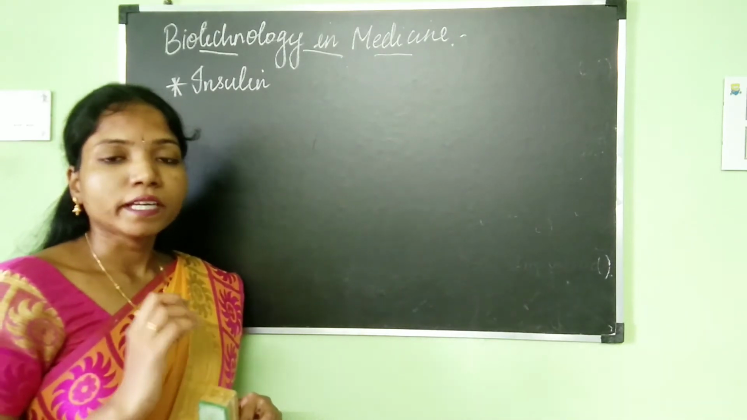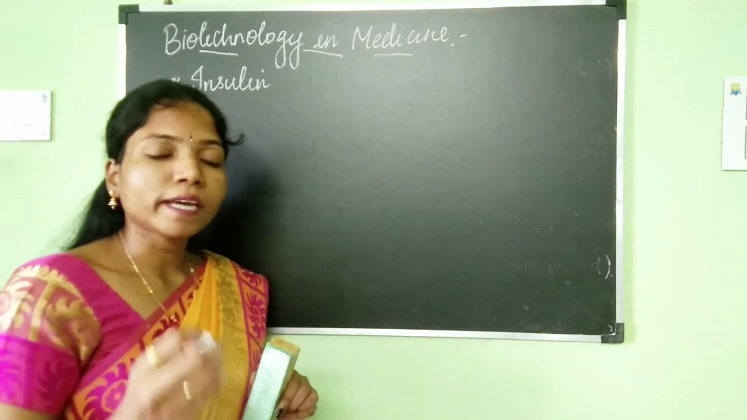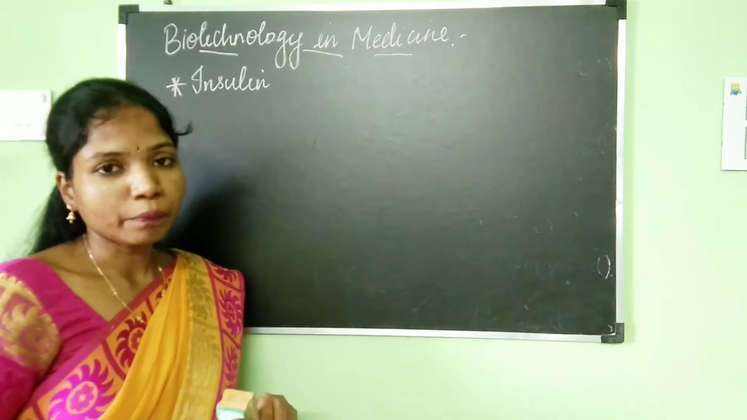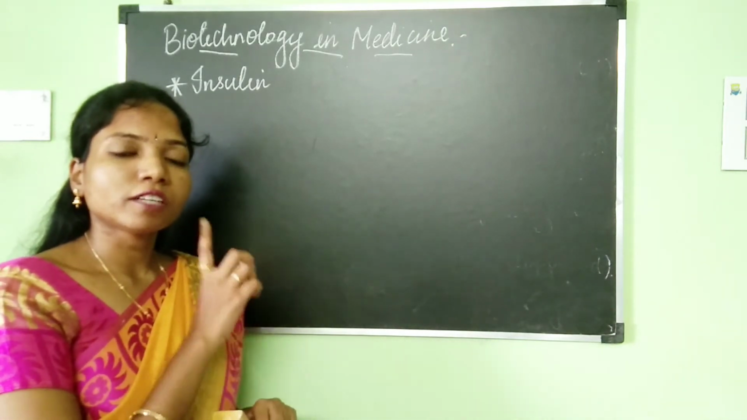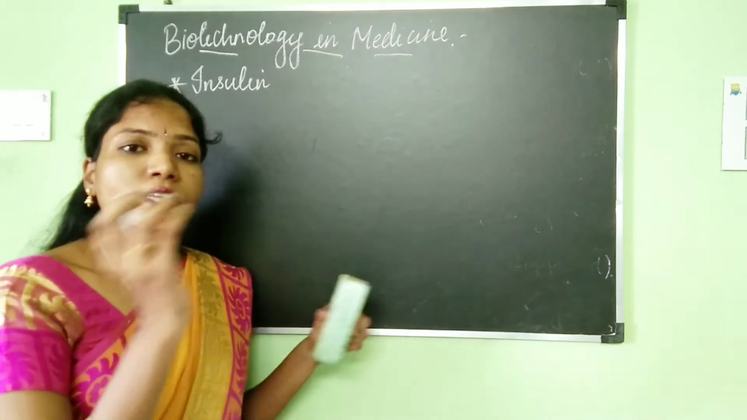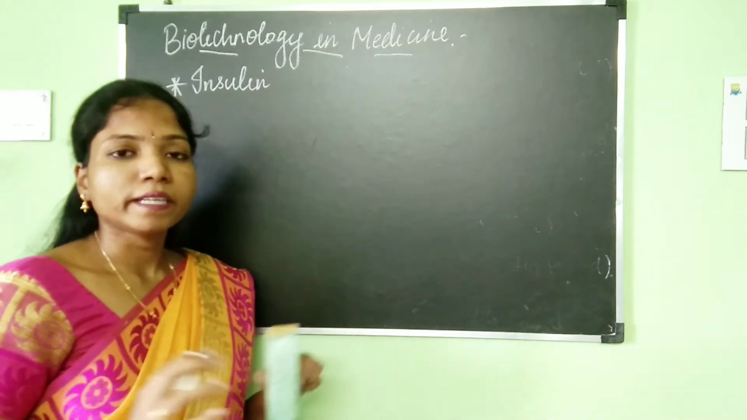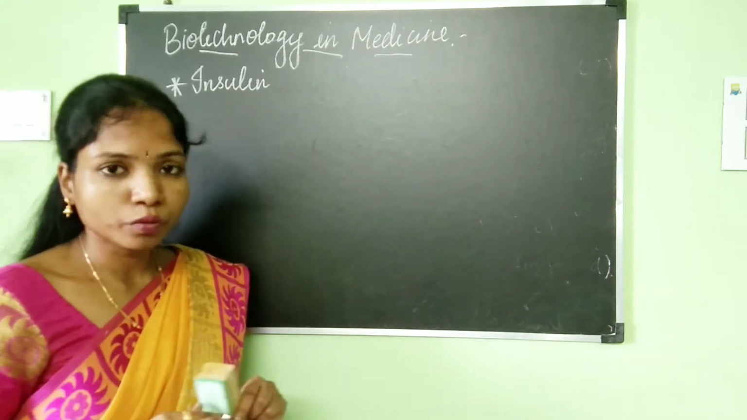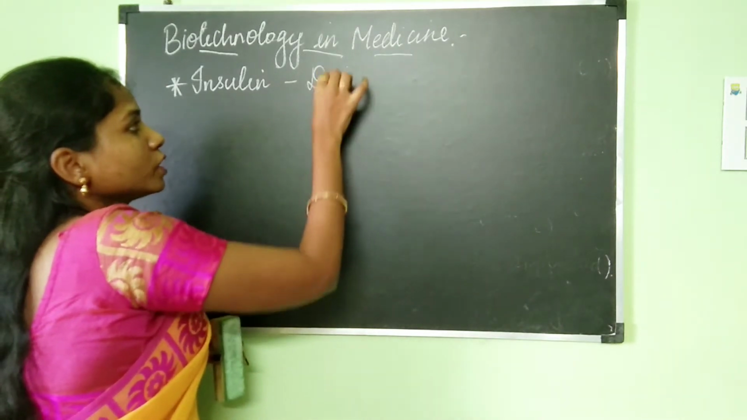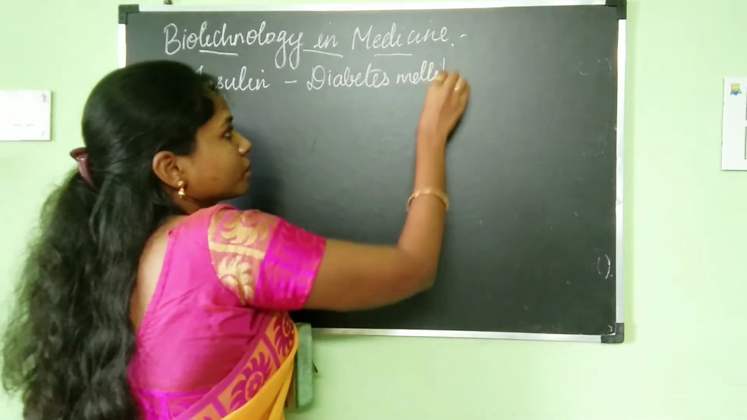Insulin is a protein hormone, and the work of insulin is to pick up all the excess glucose in our blood and store it in the liver. Now, if insulin is not there in your body, the excess glucose will not get stored in the liver. Instead, it will circulate in the blood itself, leading to a high blood glucose level. So lack of insulin leads to a condition called diabetes mellitus.